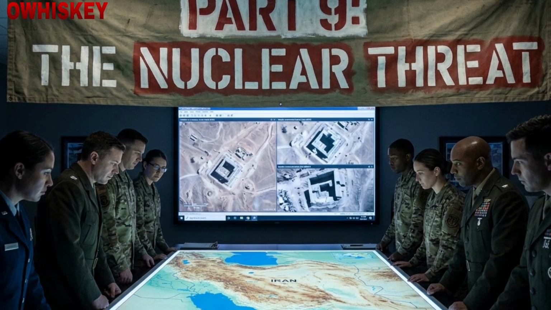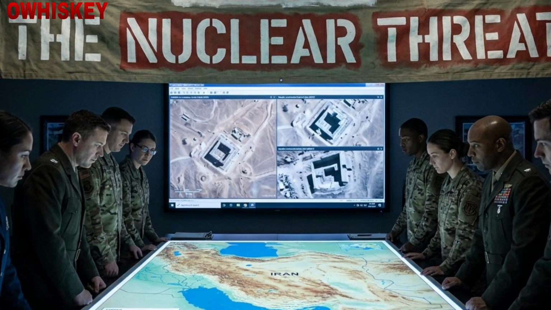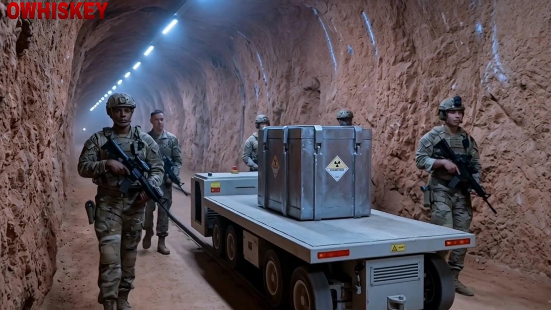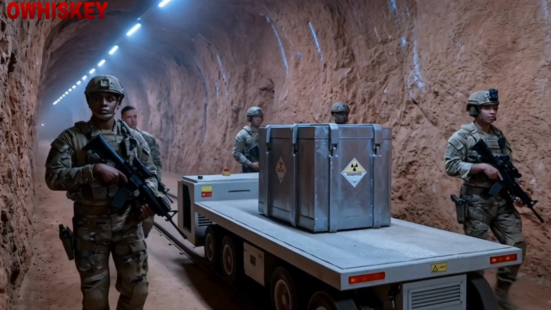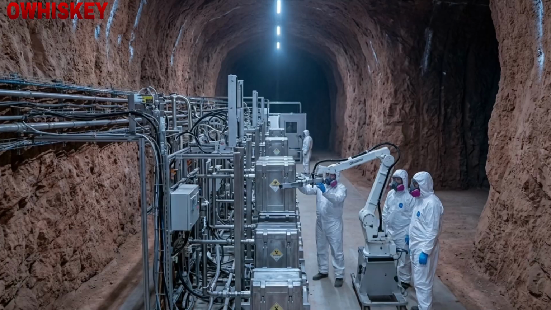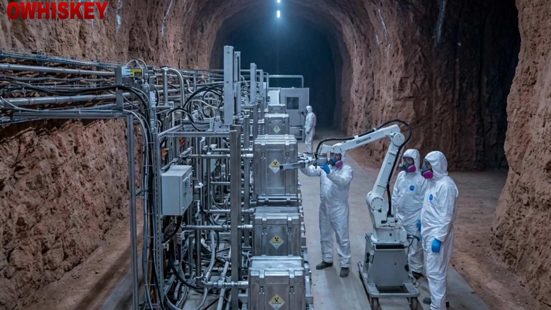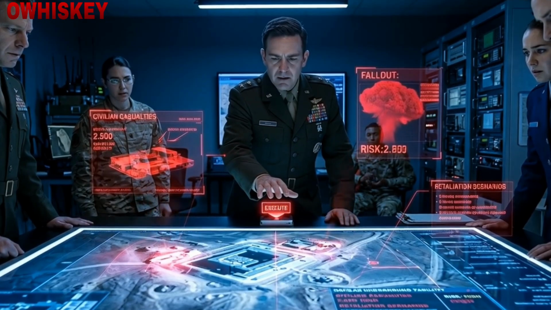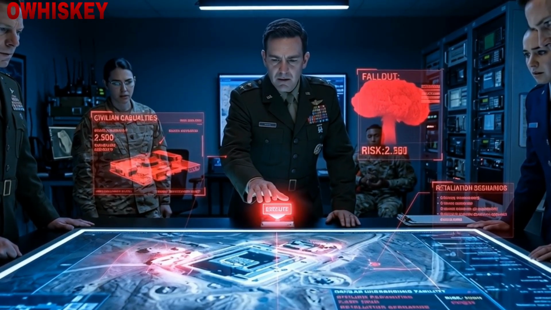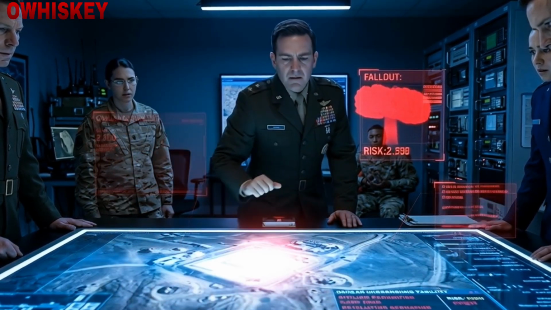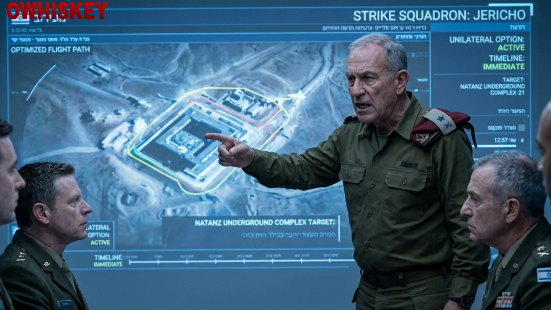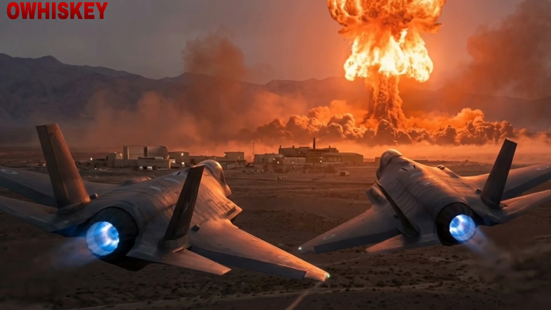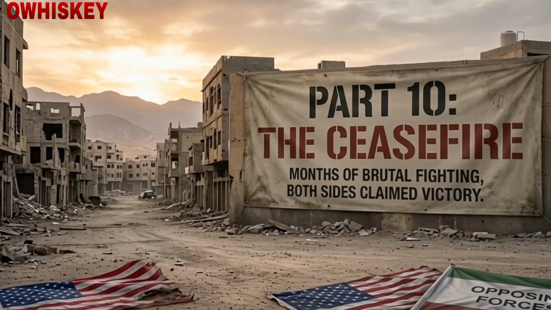Part 9. The nuclear threat. As the war dragged on, Iran's nuclear program became a major concern. U.S. intelligence reported that Iran was moving nuclear material to a secret underground site. The U.S. considered a preemptive strike, but the risks were deemed too high. Israel, however, vowed to act if the U.S. didn't, further escalating tensions.